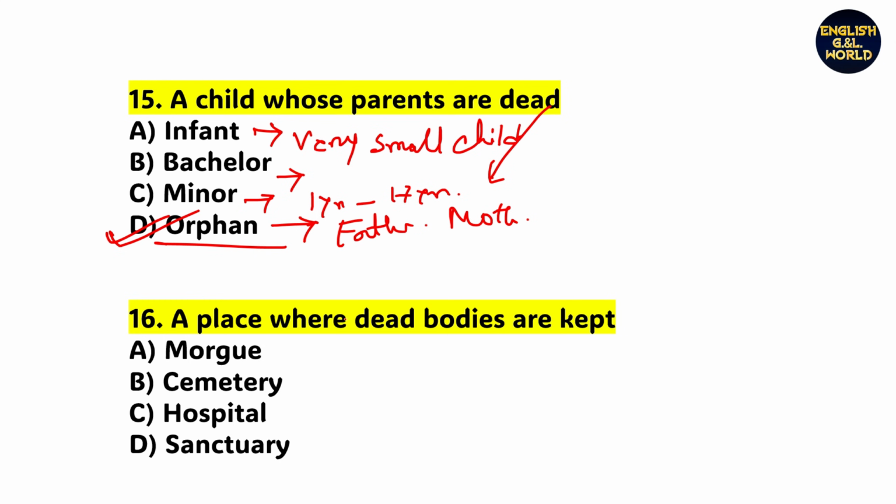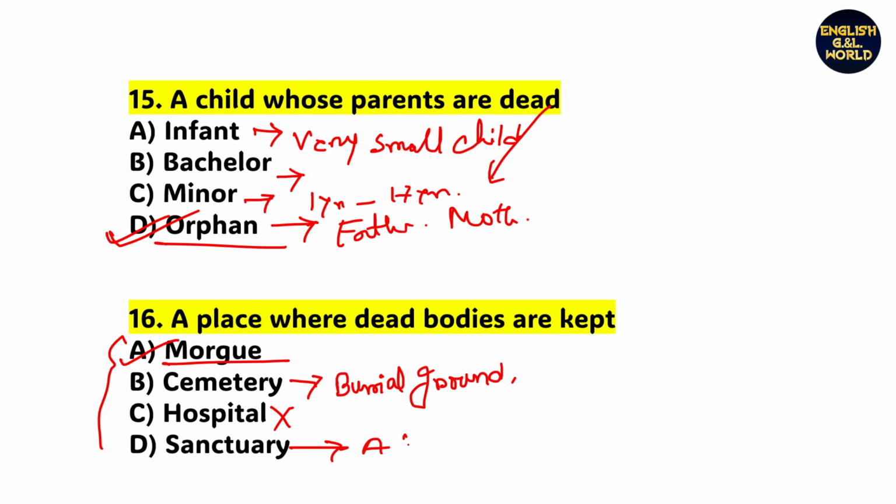Next, a place where dead bodies are kept, what is it called? Option A, morgue. Why is morgue the right answer? Actually, a morgue is a place where dead bodies are kept, understand? So here, a cemetery means a burial ground, that is called cemetery. Hospital is not the right answer. The word sanctuary means a safe place, that is sanctuary.